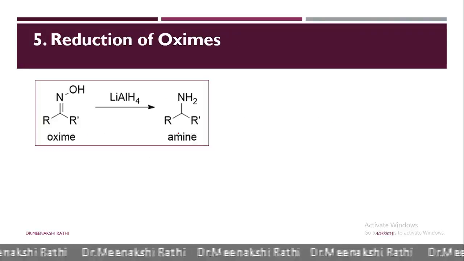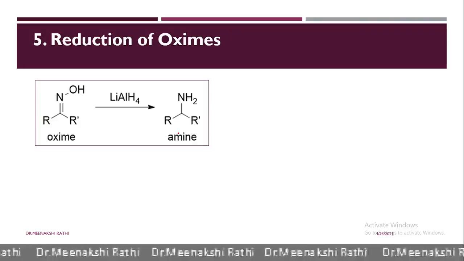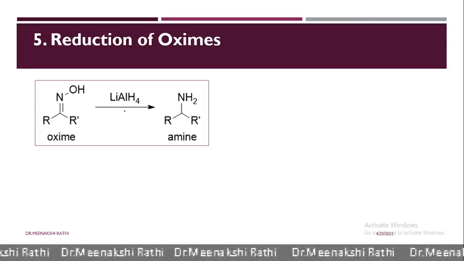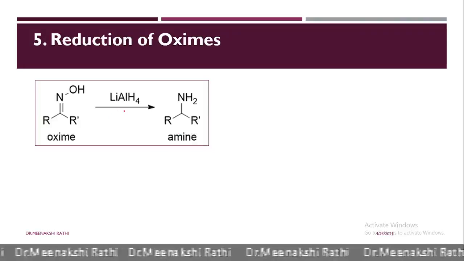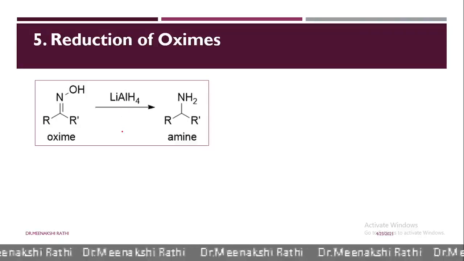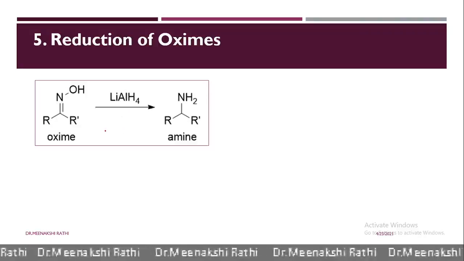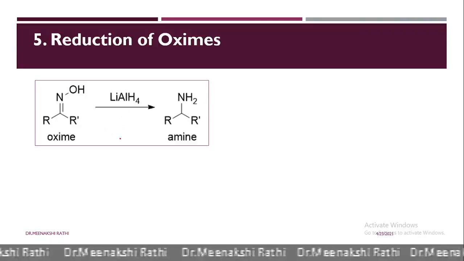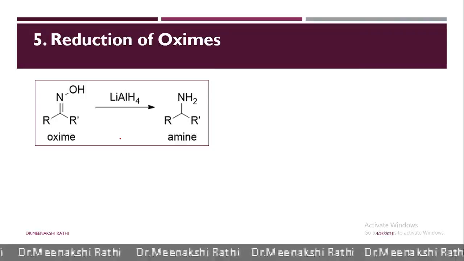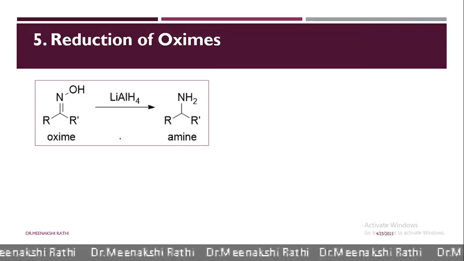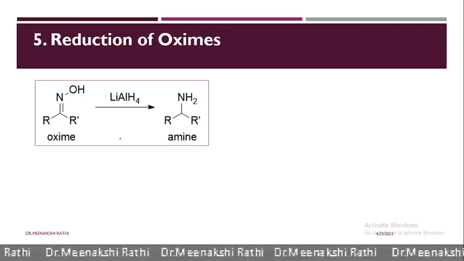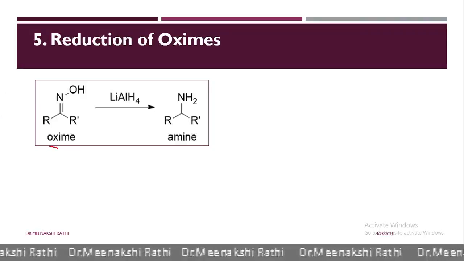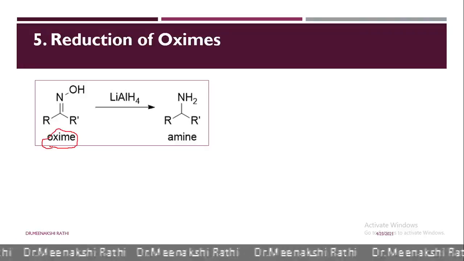Next is reduction of oximes. Here, when oximes are reduced in presence of lithium aluminium hydride or hydrogen in presence of platinum and nickel, it gives primary amines. Oxime on reduction gives primary amines. Here you can see, and I guess all of you remember how oximes are formed from aldehydes and ketones.